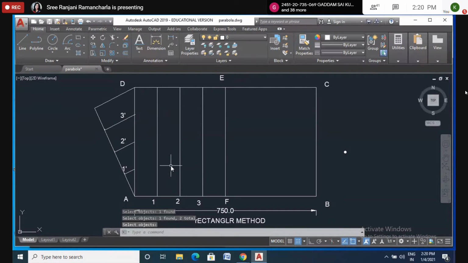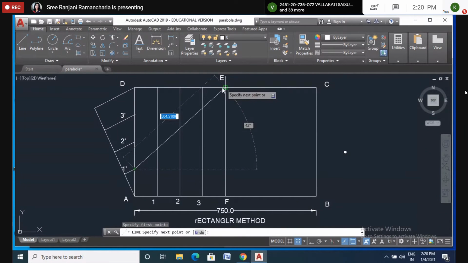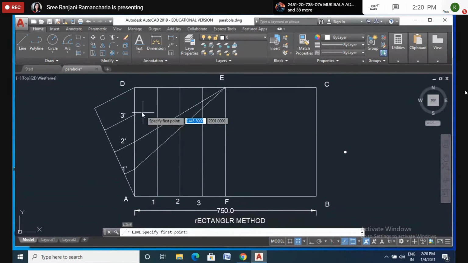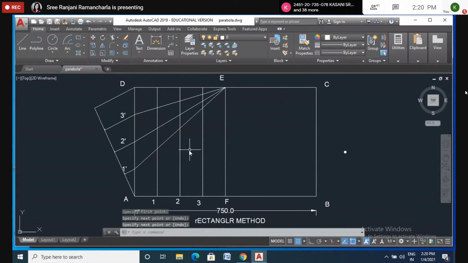Yes. So like that, I think you also got the same, right? So from here, I join 1 to E, 1 dash to E, 2 dash to E, 3 dash to E. Okay. Join 1 to E. So again E to 2, again 3 to E, like this. It's clear now.